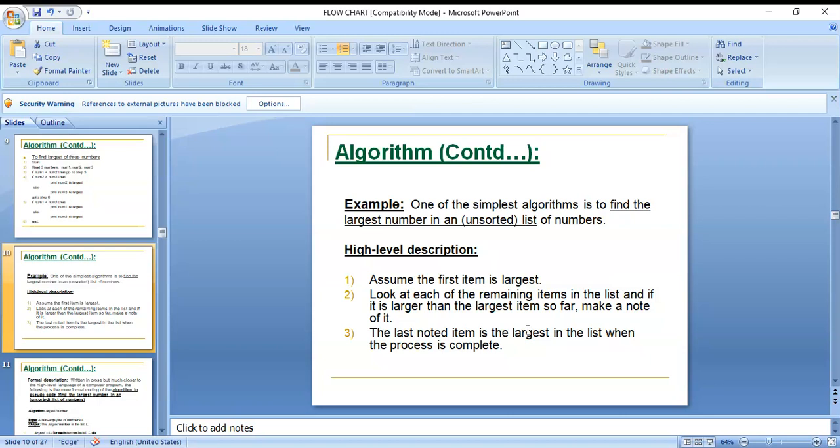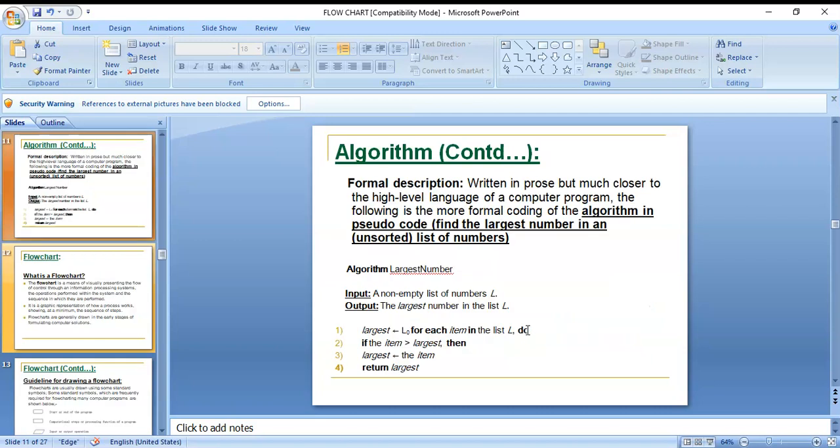An example of one of the simplest algorithms is to find the largest number in a list of numbers. At a high level, I assume the first item is the largest. Then you compare that number with all the other numbers in the list. Any number greater than it becomes the greatest in the list. That is the technique you can use there.